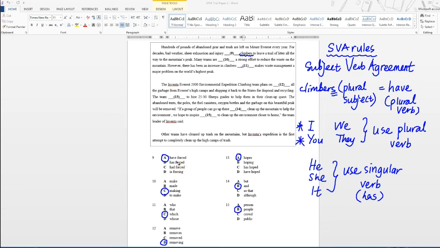So the answer here, you will be answering with have forced, because number 1, you are going to use a plural verb. And number 2, you're going to use present tense, because you can already see a hint here, are. So this is present tense, therefore C is out. And B and D are out because has and is are what we call singular verbs. So the only answer that is acceptable is A, have forced.